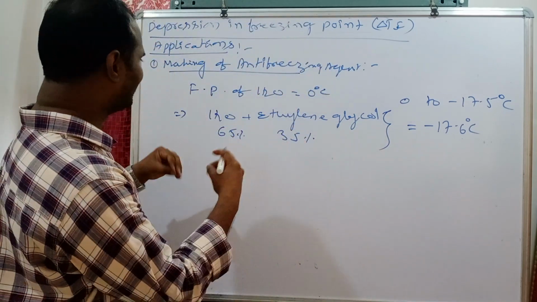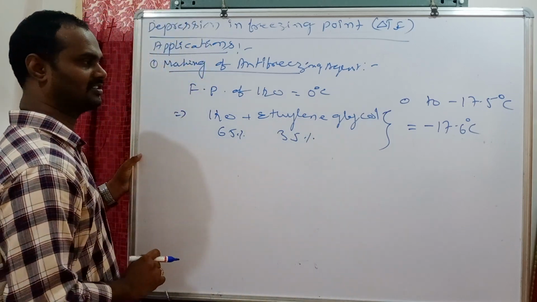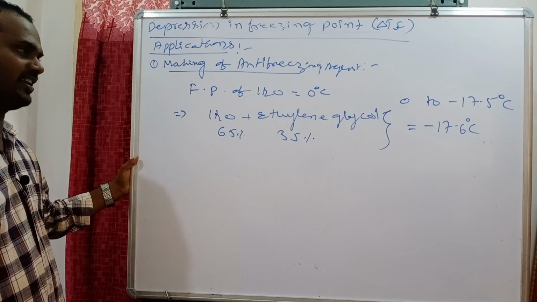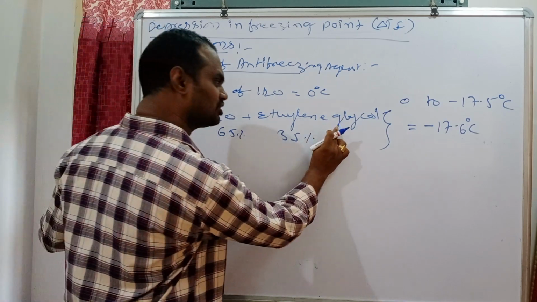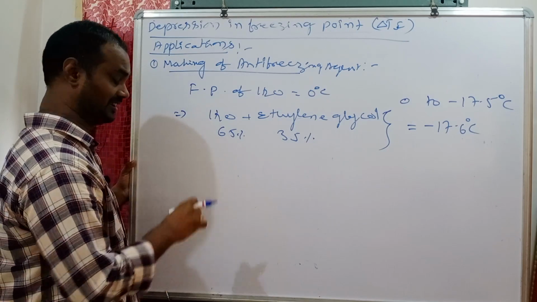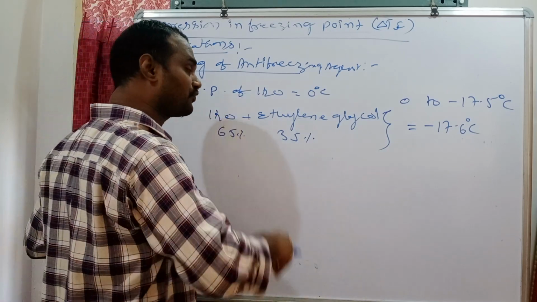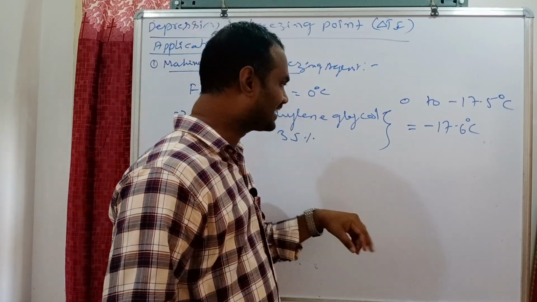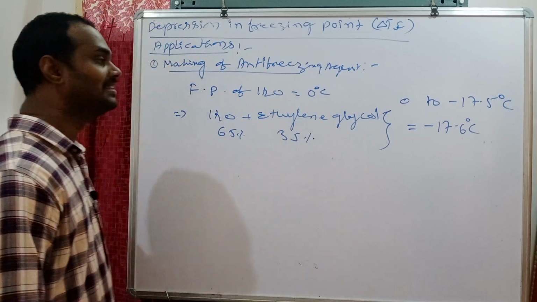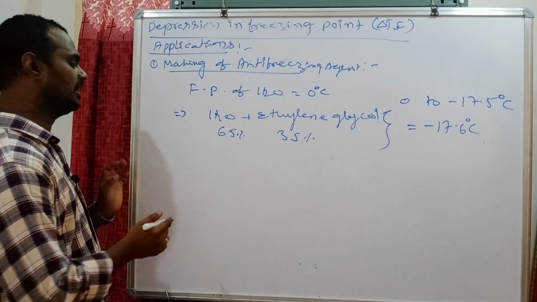So instead of pure water, with the water plus ethylene glycol mixture, the ethylene glycol acts as antifreeze. Due to addition of ethylene glycol to water, at 0 degrees Celsius water does not freeze. Water's freezing point decreases to minus 17.6 degrees Celsius due to addition of ethylene glycol. Is it clear?